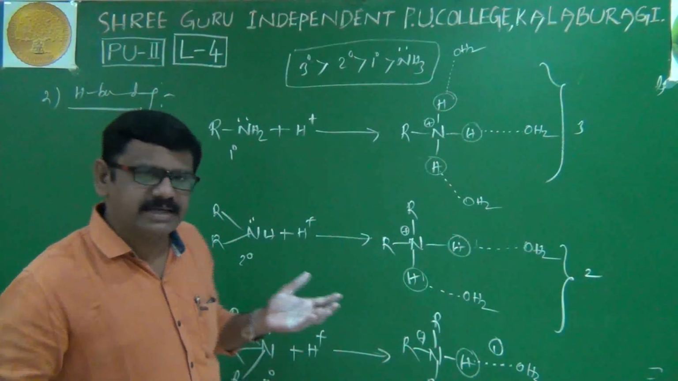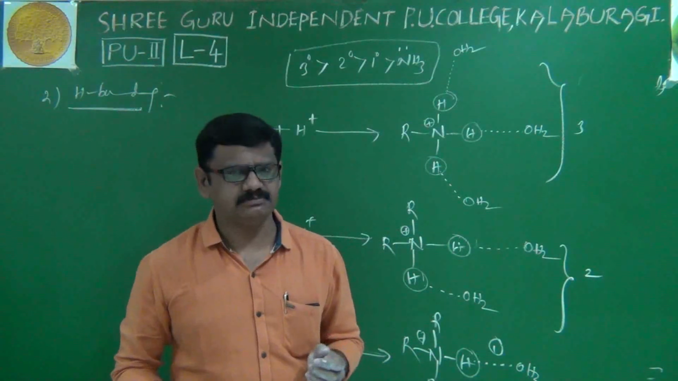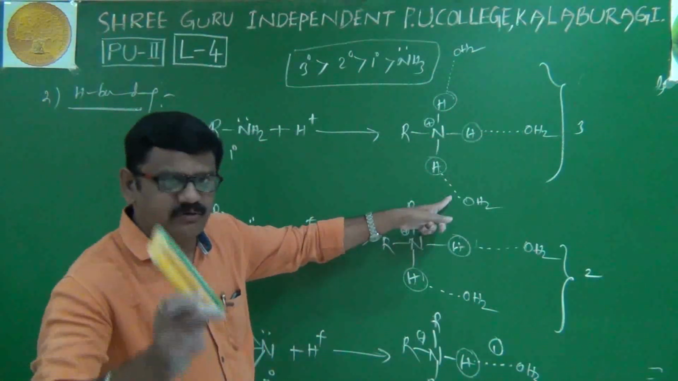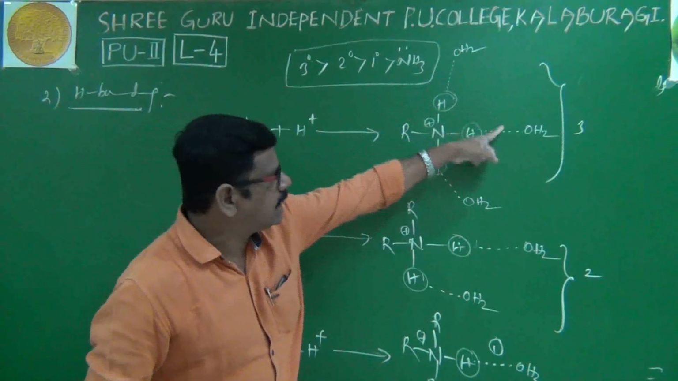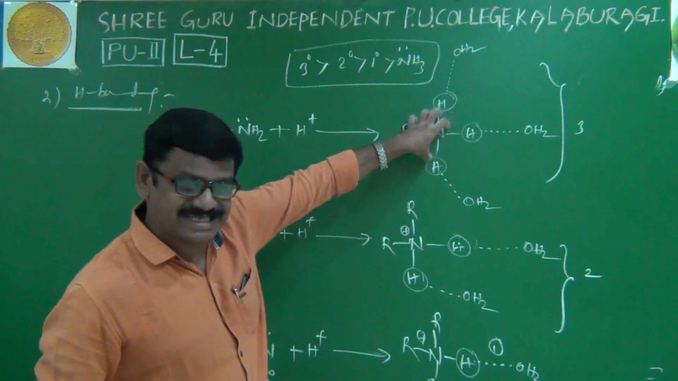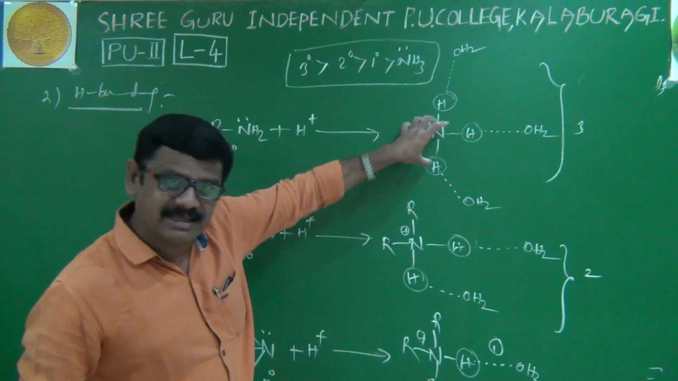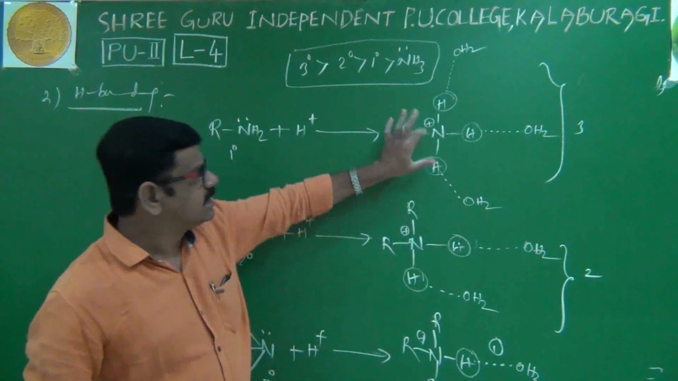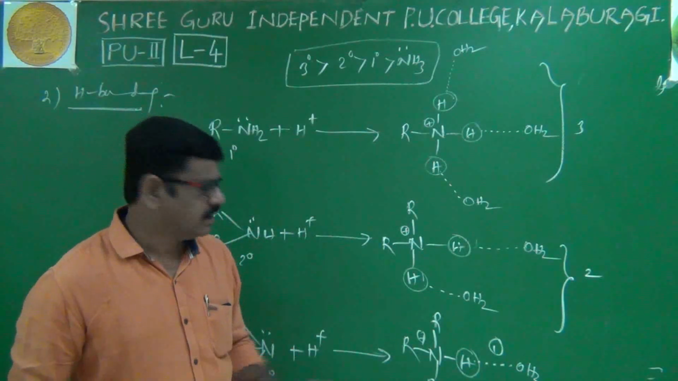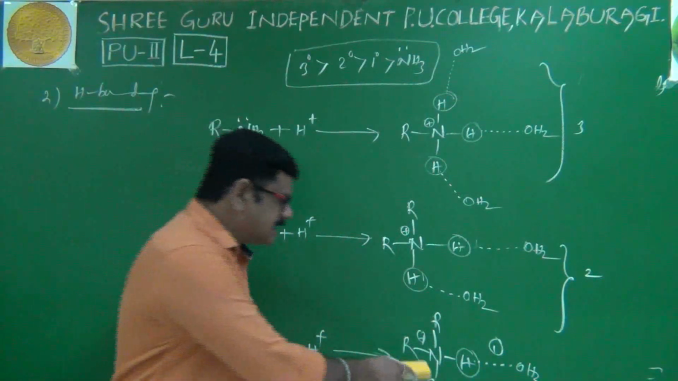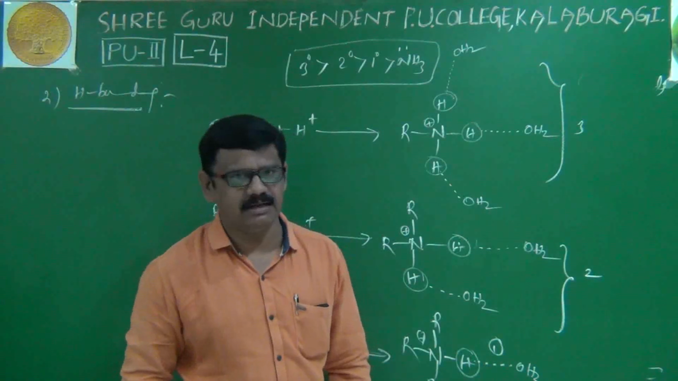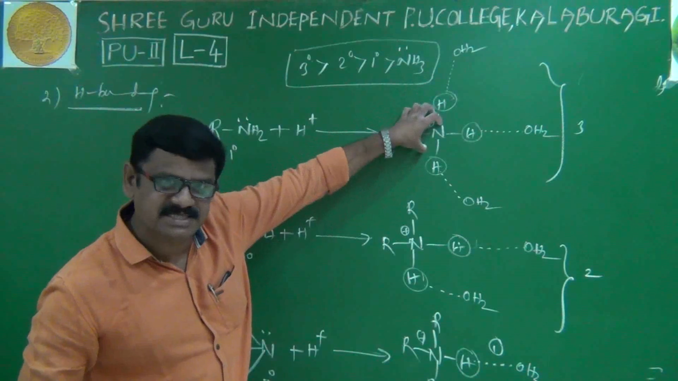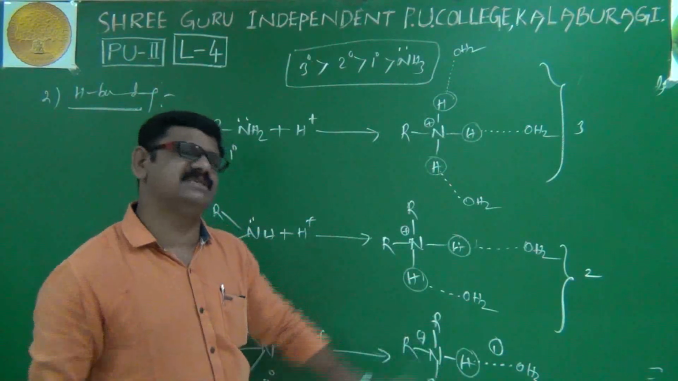Now, according to hydrogen bonding, what is the conclusion? Very simple. If more hydrogen bonds are forming, then its corresponding cation is more stable. That's it. More hydrogen bonds, the cation is more stable. Less hydrogen bonds, that cation is less stable. I'll repeat: more hydrogen bonds, more is the stability. Less hydrogen bonds, less is the stability.